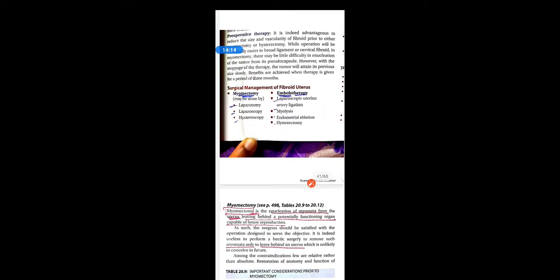And another is embolotherapy, that is laparoscopic uterine artery ligation, myolysis, that is cutting of the myomas, and endometrial ablation or hysterectomy. So these are different methods of surgical management: myomectomy, embolotherapy, laparoscopic uterine artery ligation, myolysis, that is cutting of the myoma, endometrial ablation, hysterectomy. So coming to the first and main important surgery, myomectomy.